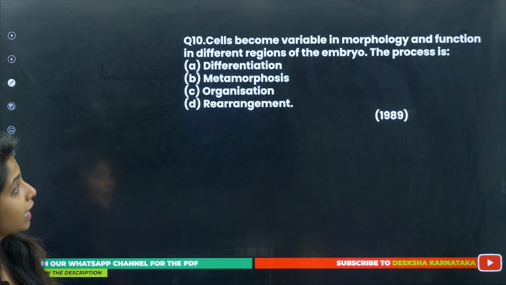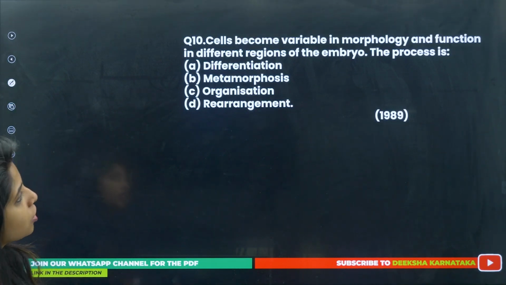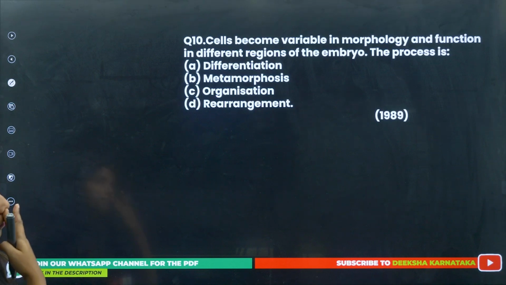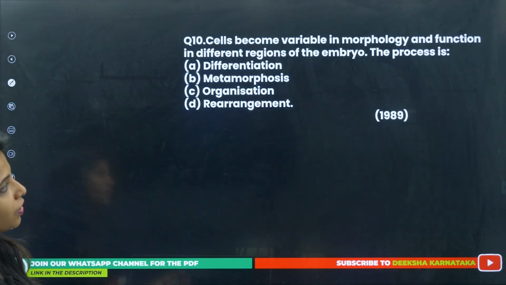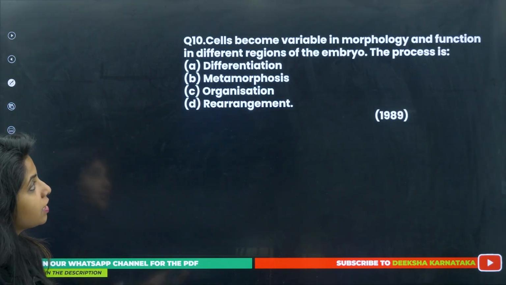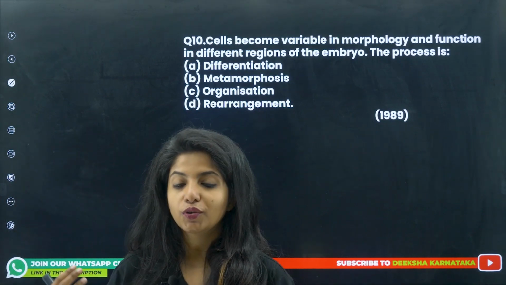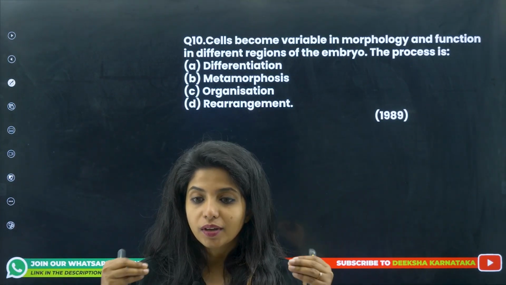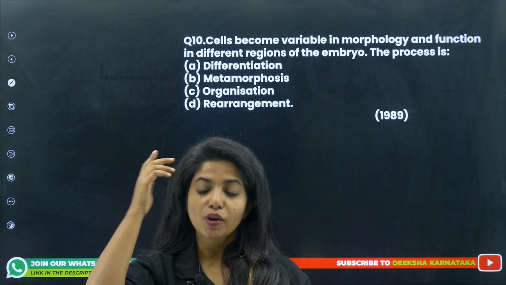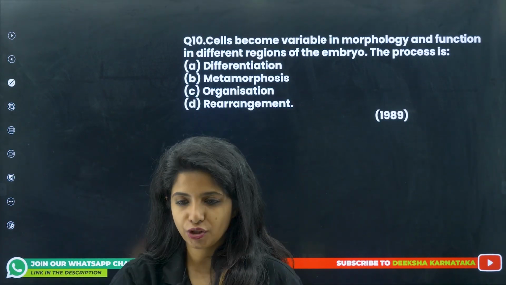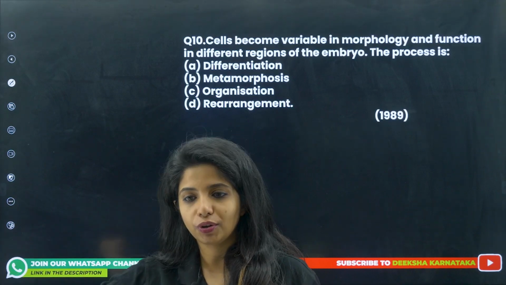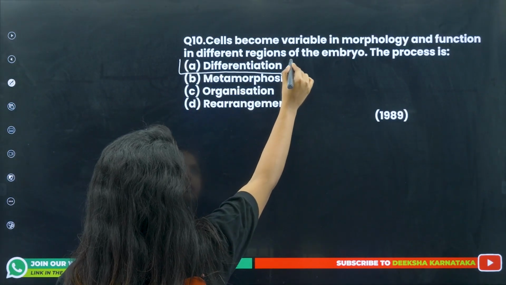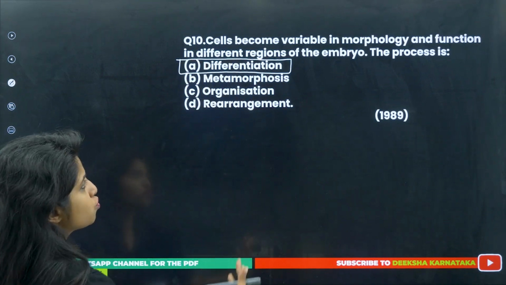Going ahead, cells become variable in morphology and function in different regions of the embryo. The process is known as, tell me. Cells become variable in morphology and functions in different regions of the embryo. What do you call this thing? When basically a cell is attaining maturity, it knows what it has to become. You call this differentiation. It is getting differentiated into this particular thing. So the correct answer is differentiation. There is no need to explain much more about it.